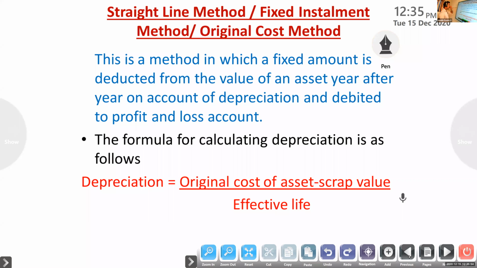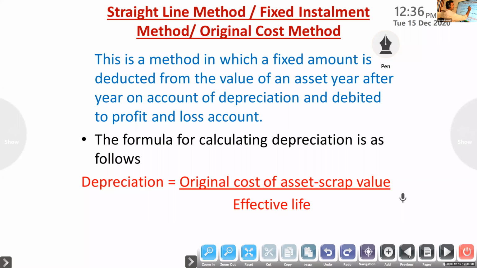Why is it called fixed installment or equal installment, or straight line method? Because the amount of depreciation remains equal from year to year, the same every year.